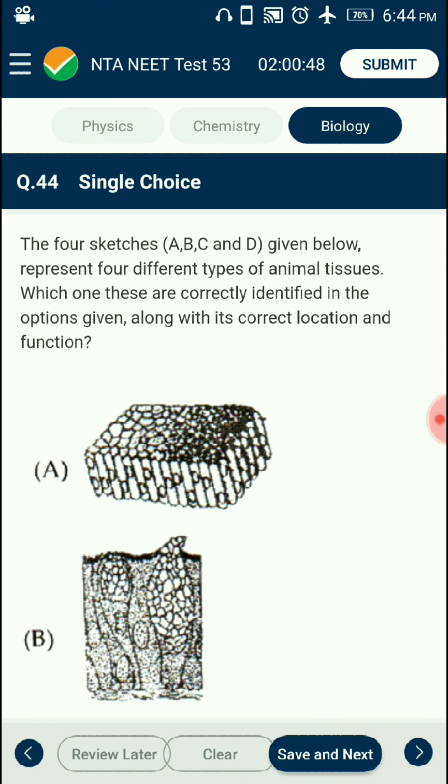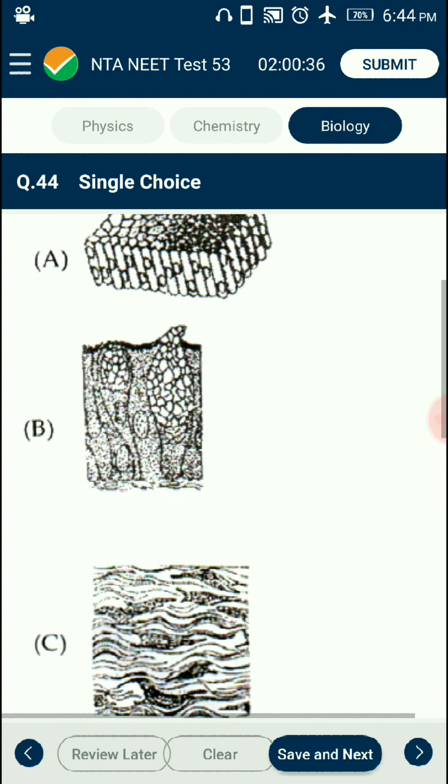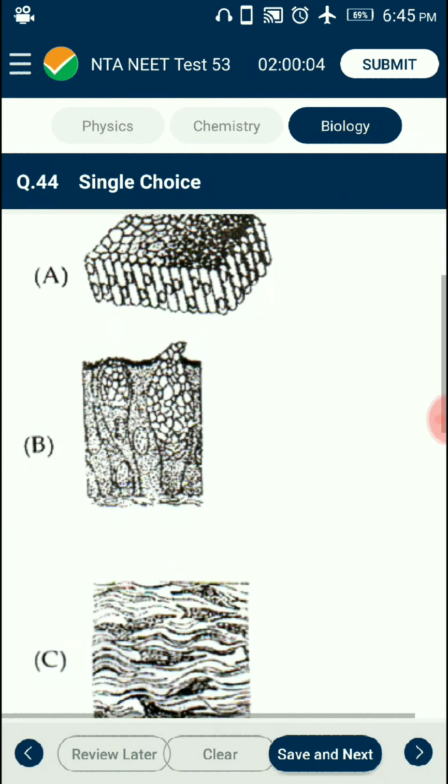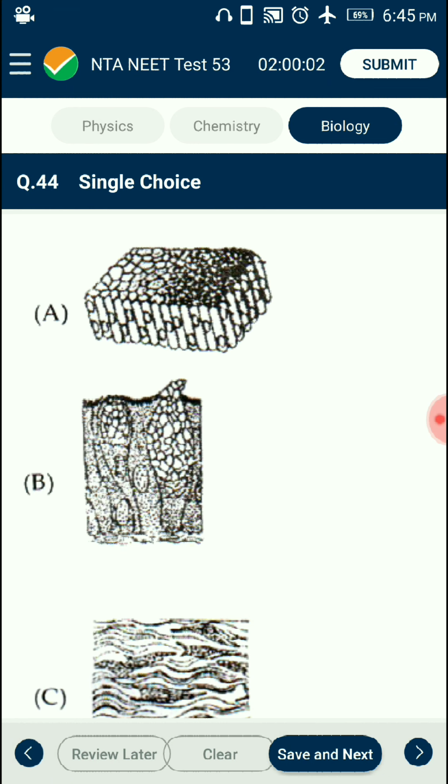Question number 44. The four sketches given below represent four different types of animal tissues. Which one of these is correctly identified in the option given along with its correct location and function? The intestine is lined by glandular epithelium, which is secretory in function. The glands found in the intestine are exocrine and may be unicellular or multicellular.